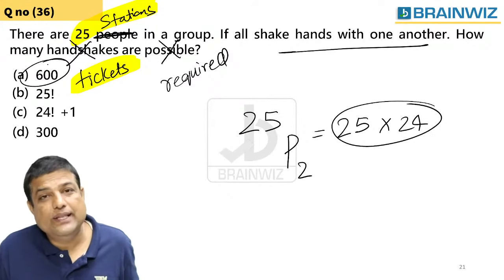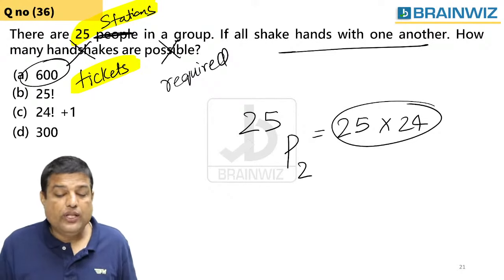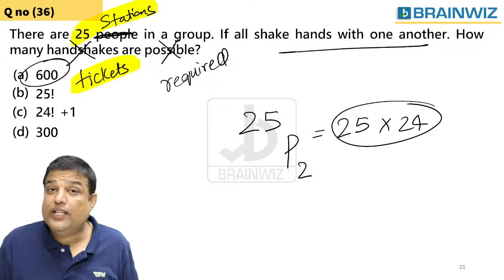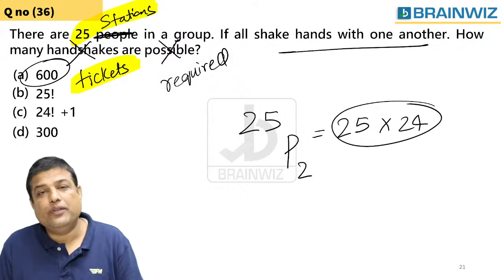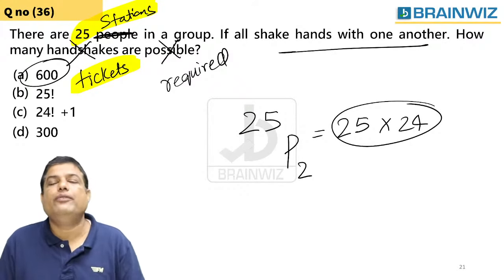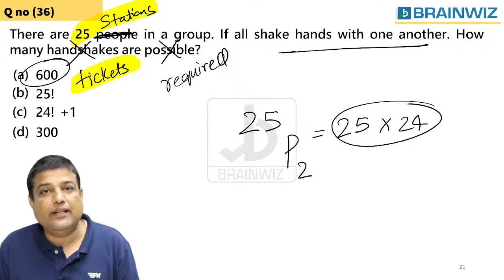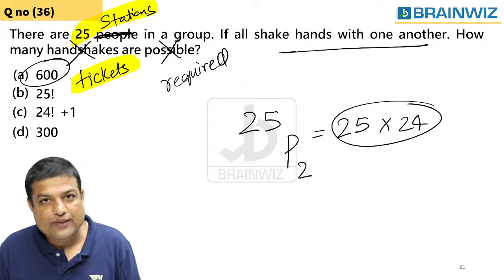It depends what question they have given to you. If they're going to give you stations, you're supposed to do like this. If they are giving you cricket matches, that is a different scenario. If they are giving you handshakes, that's a different scenario. So permutation and combinations have different kinds of things which we have learned in our regular classes. Am I right, everybody? Yes or no?